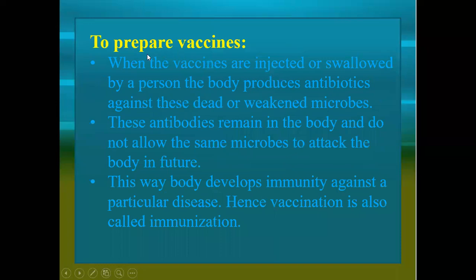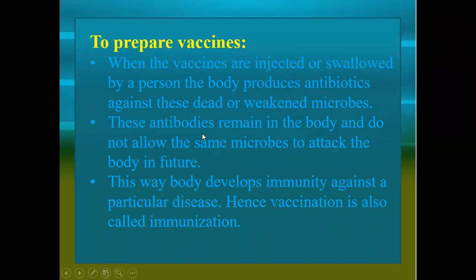Now, in the vaccination process, when the vaccines are injected or swallowed by a person, the body produces antibodies against these dead or weakened microbes. If we take the vaccine, our cells produce antibodies against the microorganisms causing the disease.